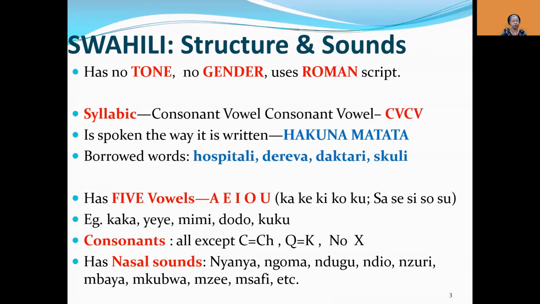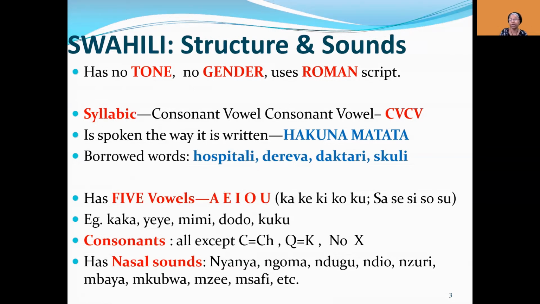I'm talking about the consonants. Swahili has all the other consonants in the English alphabet except C. C appears as cha, and Q appears as K. So where we have the sound C and Q, we just pronounce them as K. Swahili does not have X, but it does have nasal sounds, which are a bit strange and new to many students, but they always end up learning them.